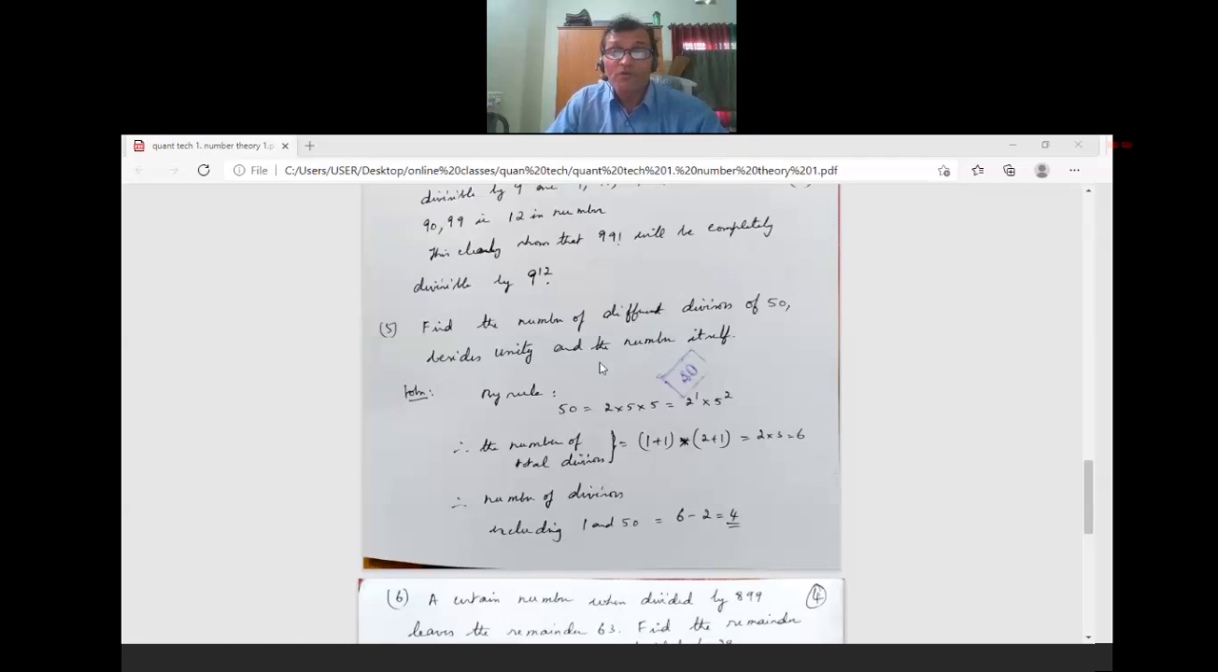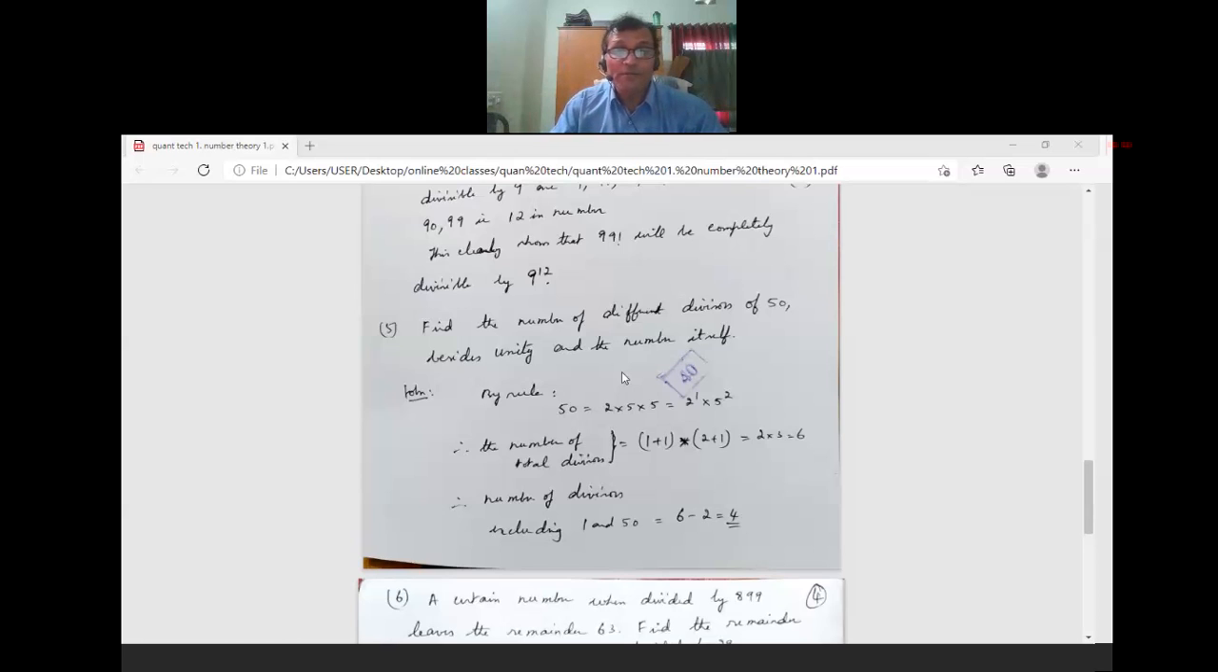Find the number of different divisors of 50, besides unity and the number itself. Question like that. Find the number of different divisors of 50 other than 1 and itself.